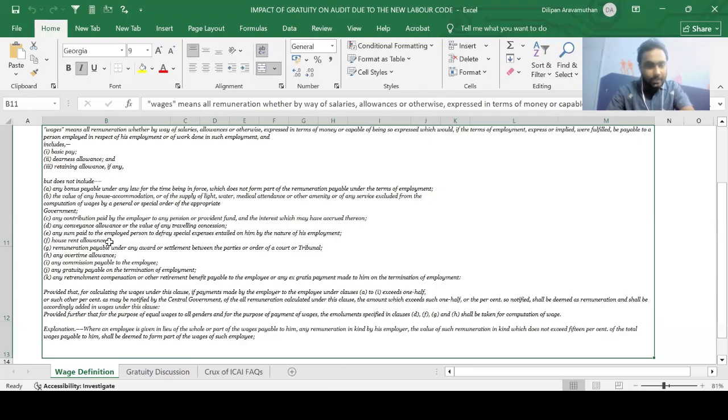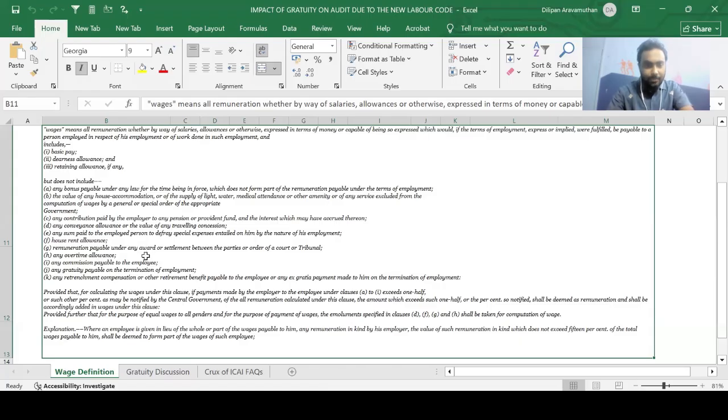Okay. Next, any sum paid to the employed person to defray special expenses entailed on him by the nature of his employment. Let's say in IT companies, they give you mobile allowance. So what they are saying is the mobile allowance is given for the purpose of your work. So this again should not form part of your wages. That is what they are trying to say here. I hope that is clear.